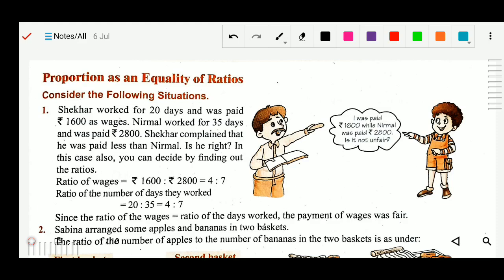Good morning, students. Today we will study proportion as an equality of ratios.